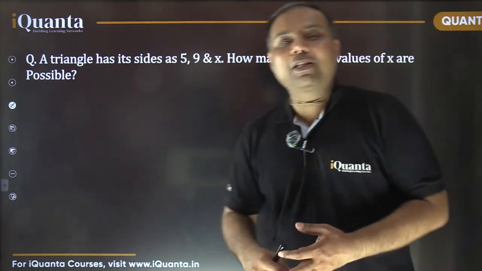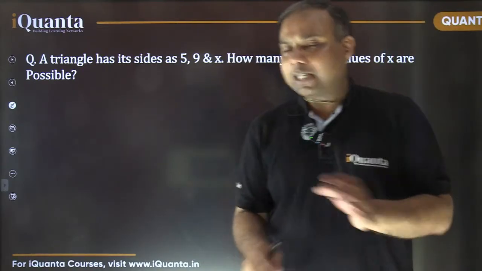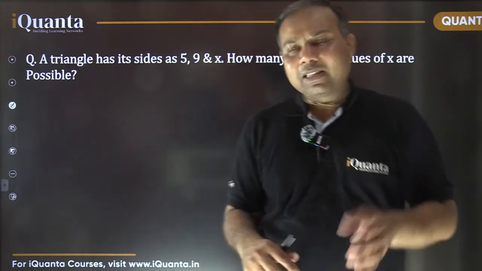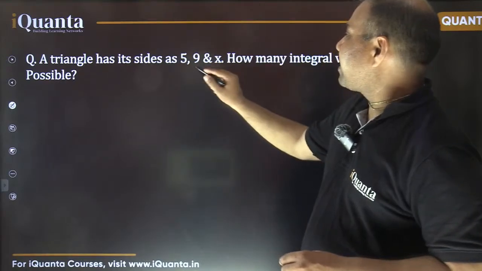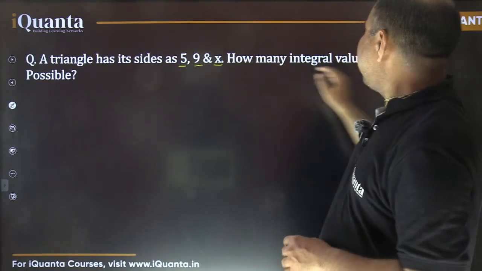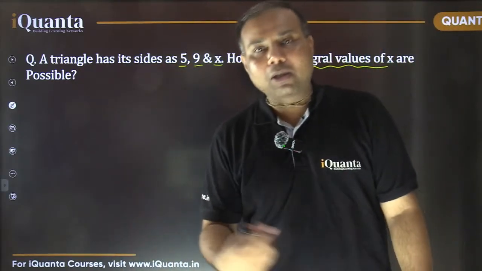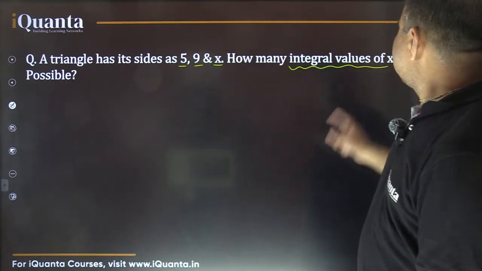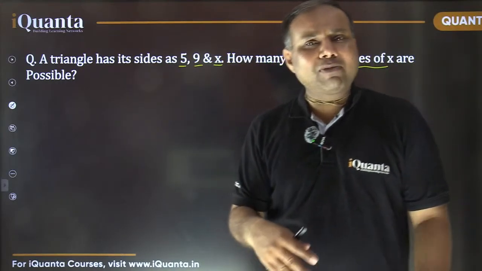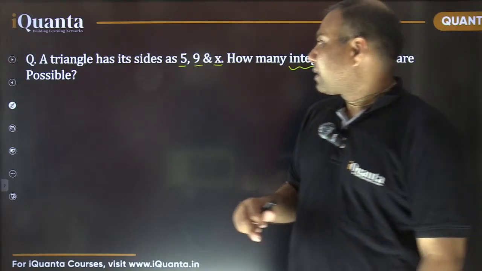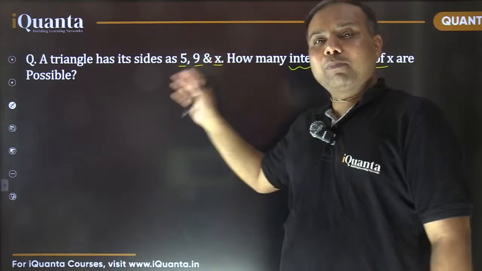It is just on the basis of the triangle inequality which we discussed earlier. I didn't give you any reason for that, by the way, but that's a true thing. So a triangle has its sides 5, 9 and x. How many integral values of x are possible for the third side length? Two sides are known to us. What about the third side? As we discussed in the previous slide, the sum of any two sides must be greater than the third side.